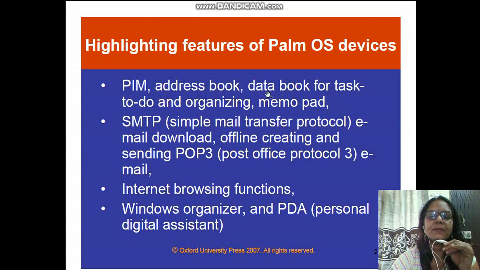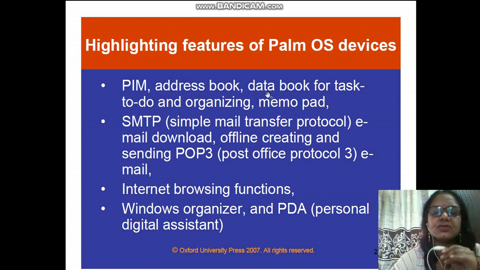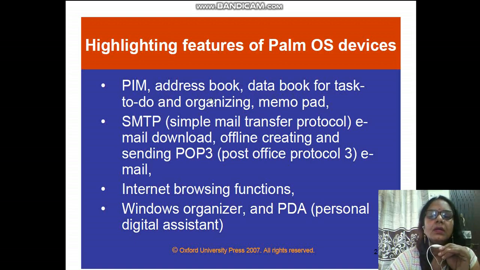These are some of the applications nowadays which is available in the Play Store, and in much more flexible manners or different types of varieties, these types of apps are available nowadays. It uses a protocol called as SMTP, that is simple mail transfer protocol, for downloading and uploading, like for email downloading, offline creating and sending. POP3, that is post office protocol 3, for emailing. These settings can be done.